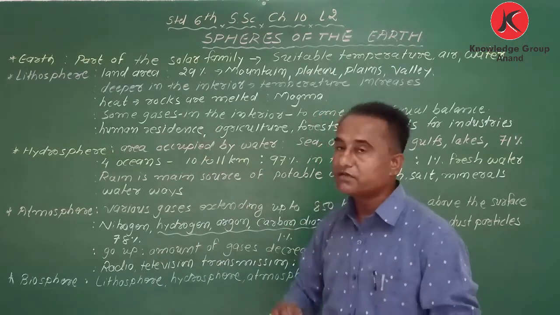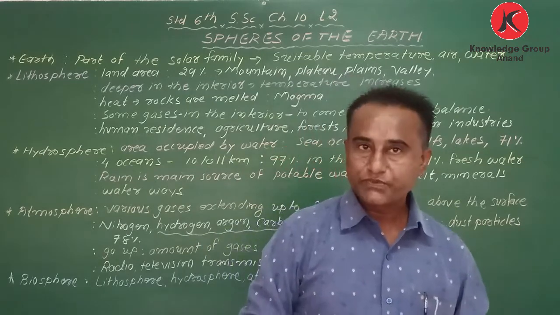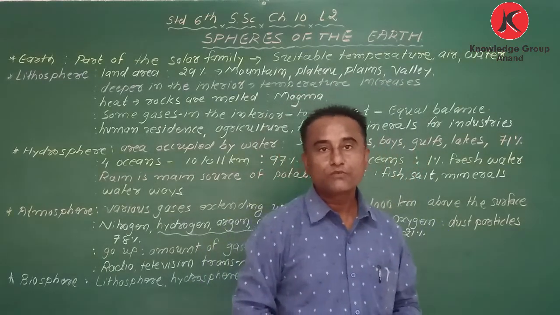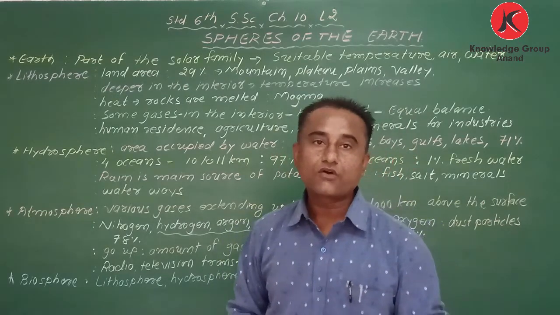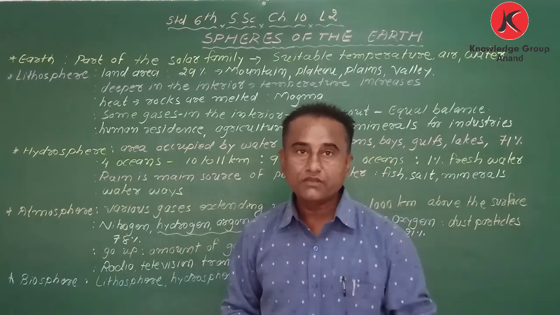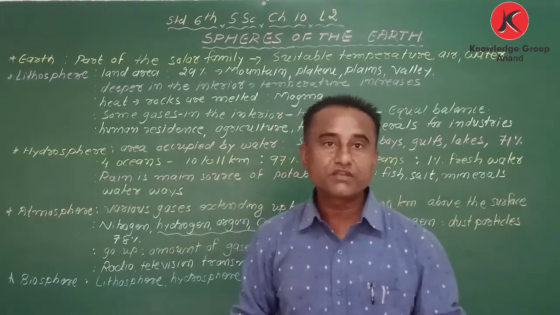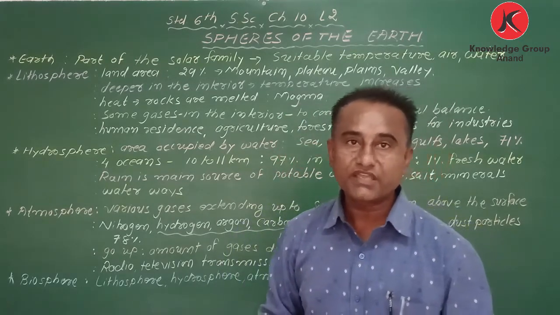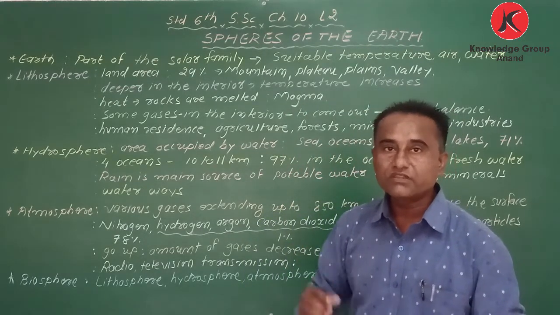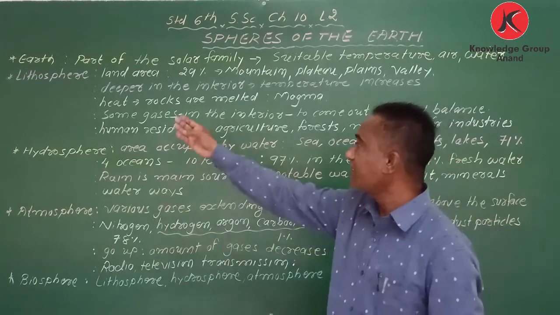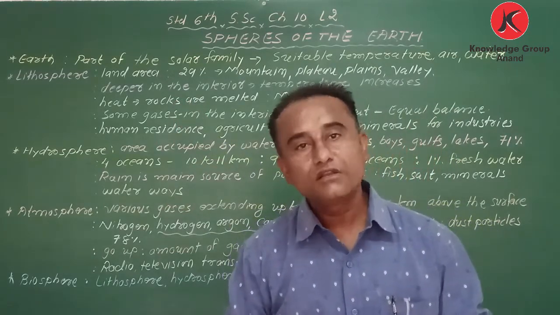The word lithosphere is made of two words, litho and sphere. Litho means soil, and sphere means layer. The part of the Earth on which we live, that is called land. The land area on which we live is called the lithosphere. So here I have written: land area is called lithosphere.